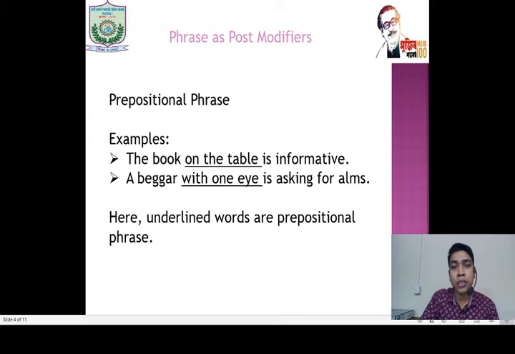Both these are adding information. If we delete them, the book is informative, a beggar is asking for alms, both are correct sentences. So on the table, with one eye, these are the more information. It adds the information, it adds the beauty of the sentence.